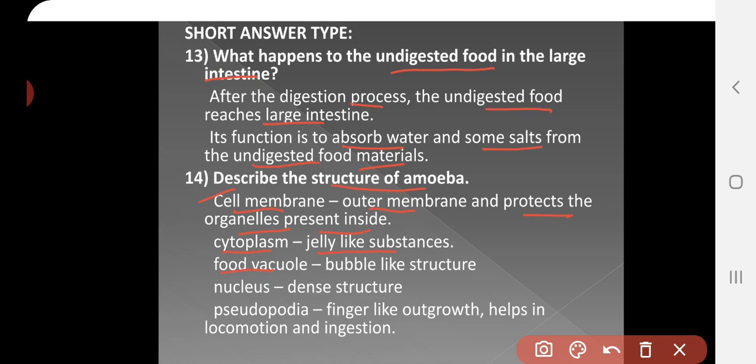Next, food vacuole. It is a bubble-like structure, and the digestive juice is secreted in the food vacuole. Next, nucleus, a dense structure present in the cell. Pseudopodia is a finger-like outgrowth which helps in locomotion and in the process of ingestion, that is to capture the prey.